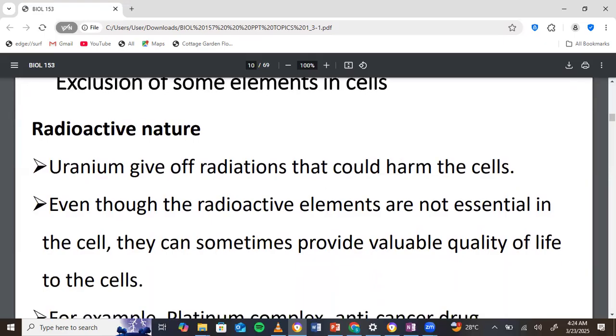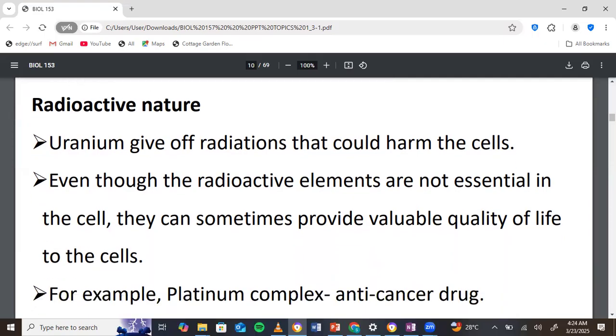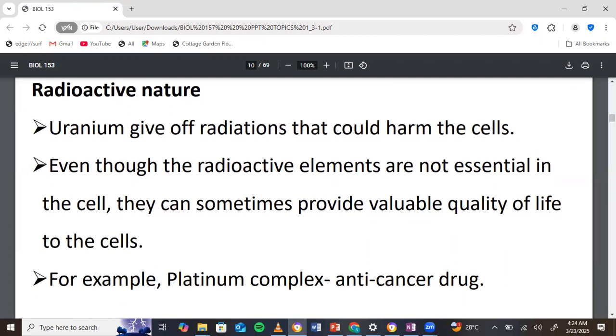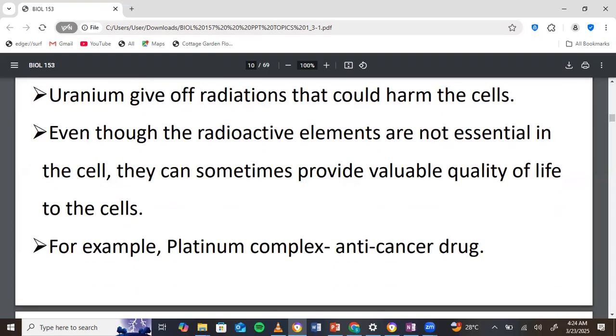Now, the cell also doesn't have radioactive elements, like uranium, right? So naturally, our cells do not have some of these. Now, uranium and other radioactive elements can have good or bad effects, right? So we'll talk about them. Yeah, so we say uranium gives off radiation that could harm the cell, even though radioactive elements are not essential in the cell. It can sometimes provide valuable quality of life to cells, right?